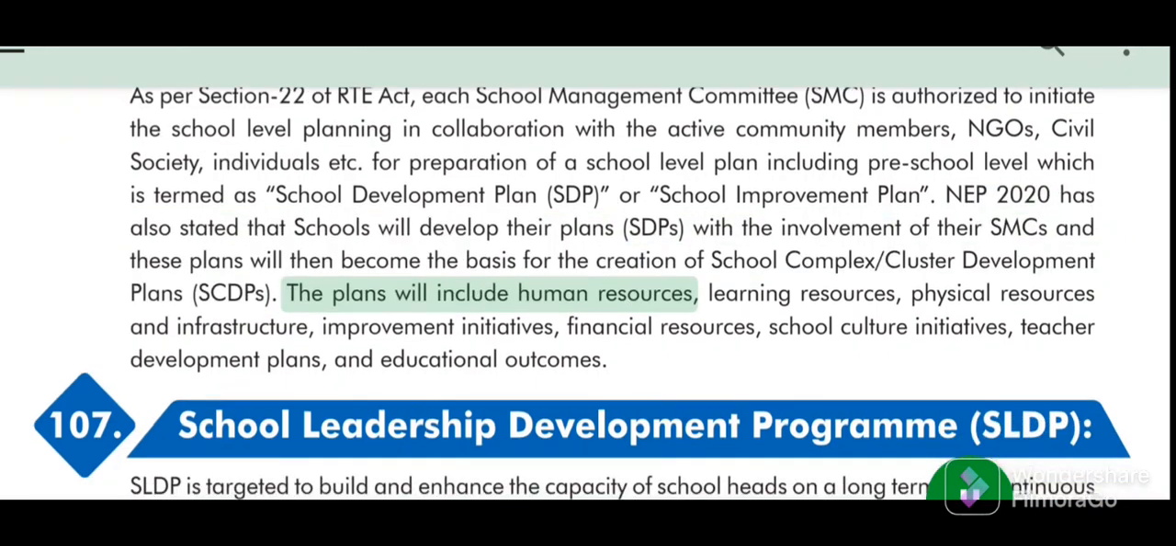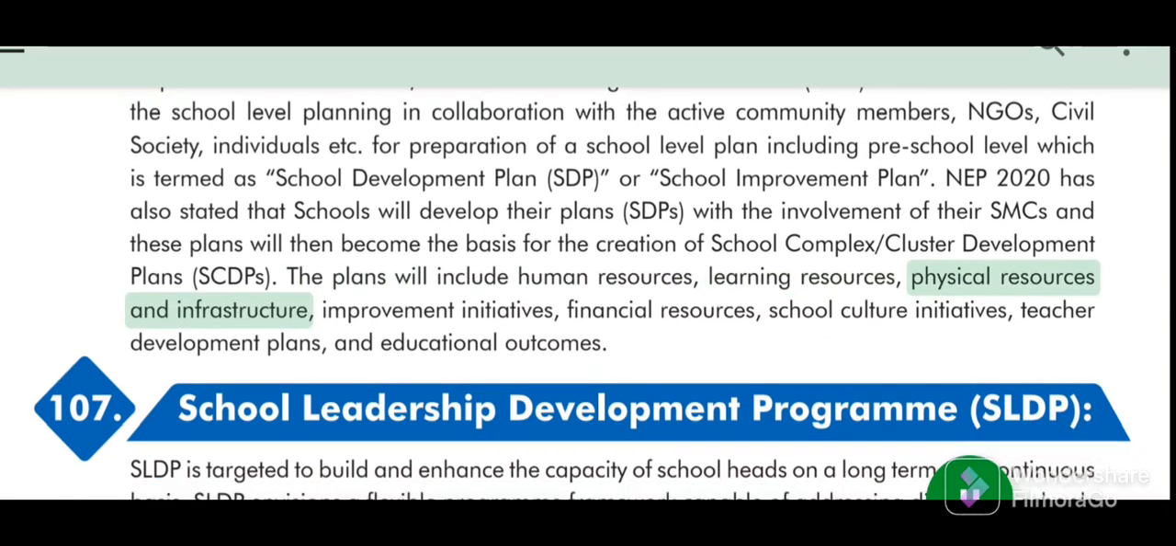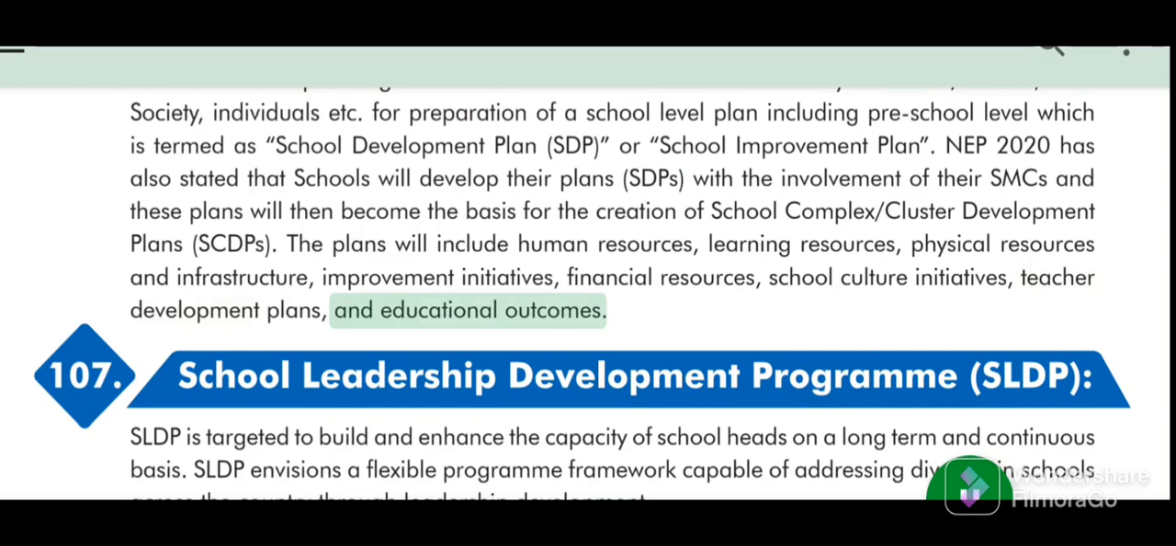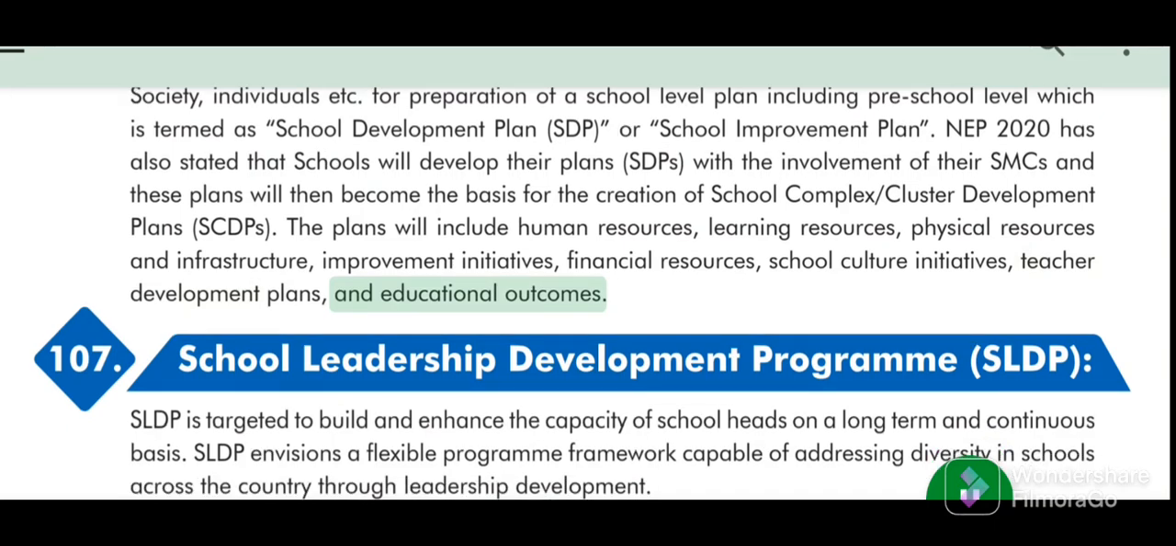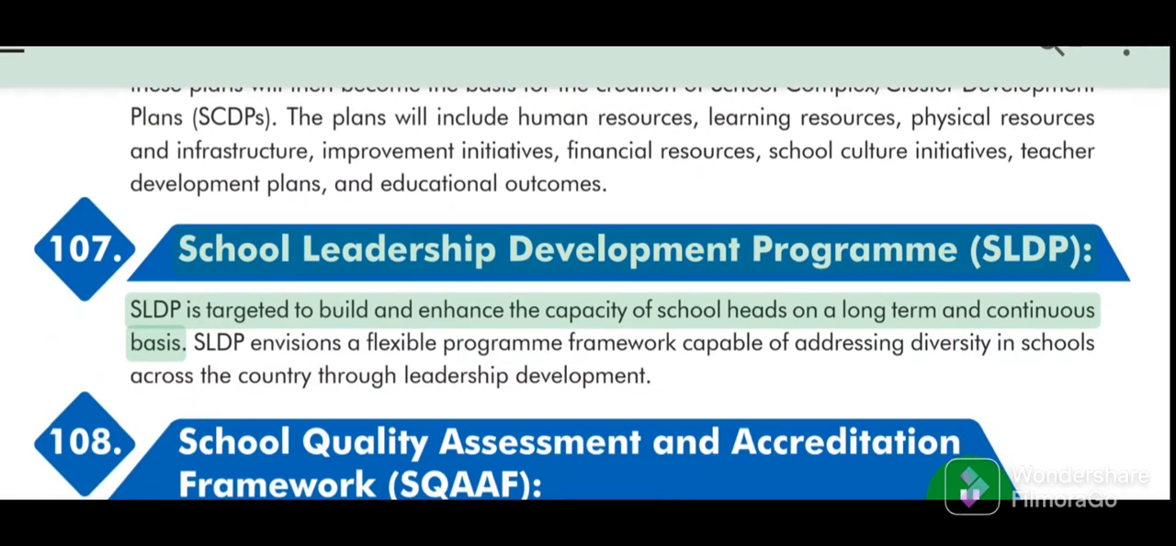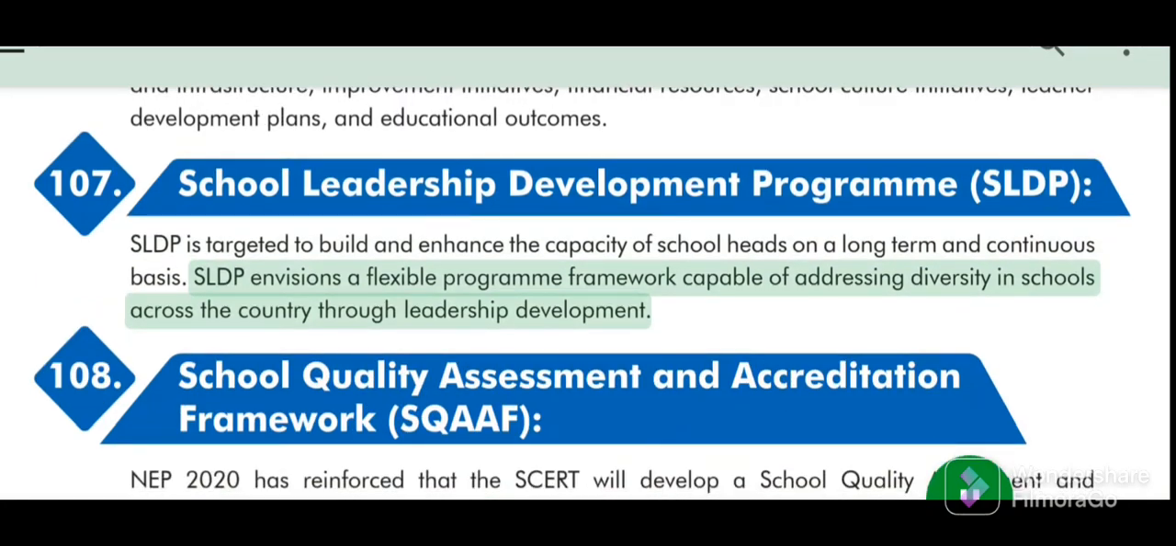The plans will include human resources, learning resources, physical resources and infrastructure, improvement initiatives, financial resources, school culture initiatives, teacher development plans, and educational outcomes. 107. School Leadership Development Program (SLDP). SLDP is targeted to build and enhance the capacity of school heads on a long-term and continuous basis. SLDP envisions a flexible program framework capable of addressing diversity in schools across the country through leadership development.